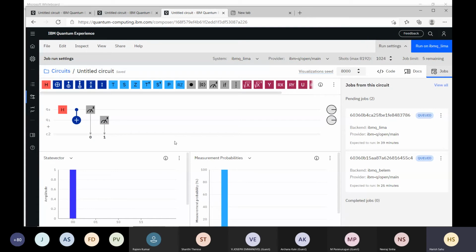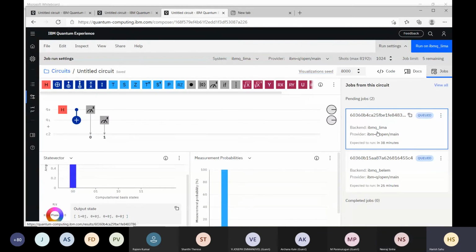Still, that is sufficient for practical purposes. But even in this small circuit, where only 2 gates are applied, the results will not come as expected because of errors in devices. Okay, so we will see that result.